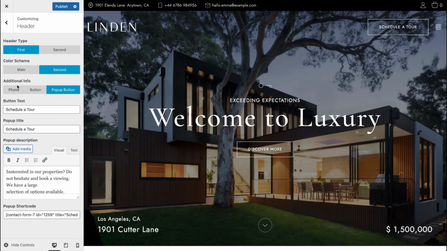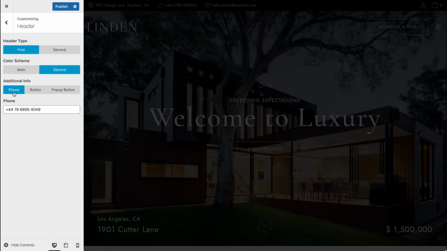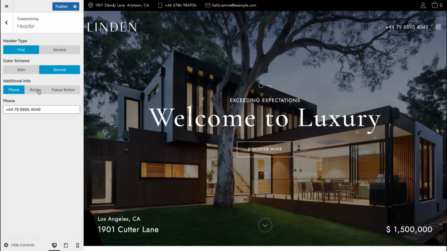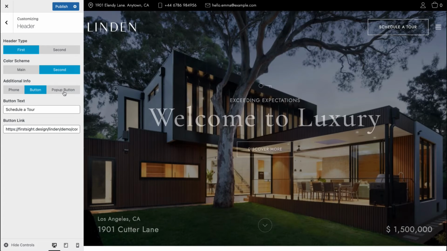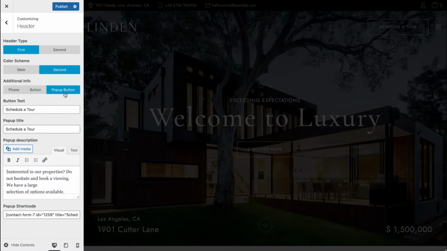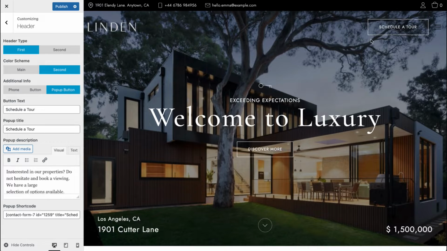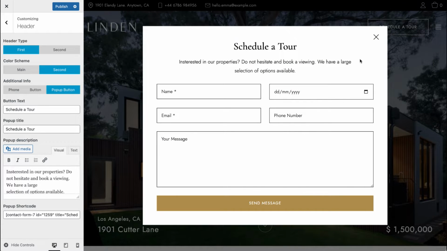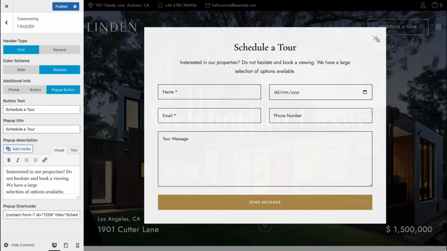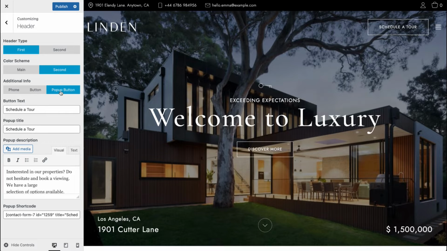And you can set up additional info for your header. It can be a phone number, or a button that will open a separate page. You can provide a link here, or you can add a pop-up button, the button that will open a pop-up. In our case, it's the Scheduler tool. If you've chosen a pop-up button, simply fill in all these inputs.